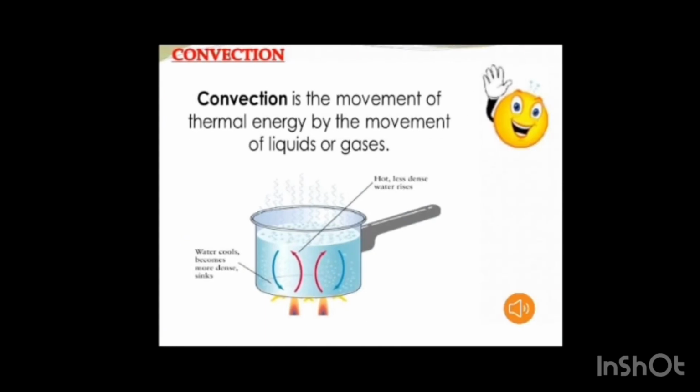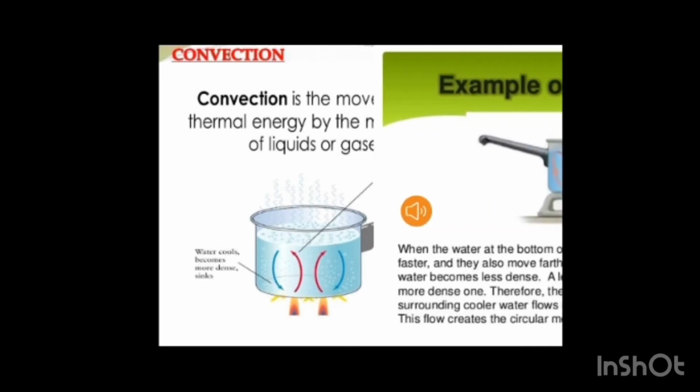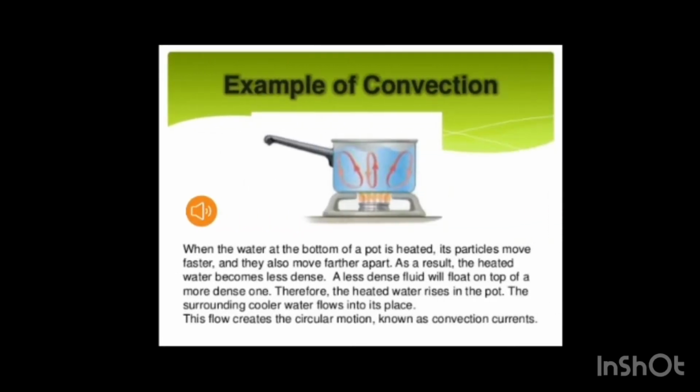Today in this video we will discuss the second method of transfer of heat, that is convection. Convection is the process in which the transfer of energy takes place by the movement of the fluid particles. Now, how does this convectional current set up?